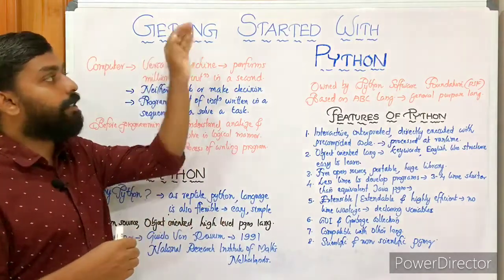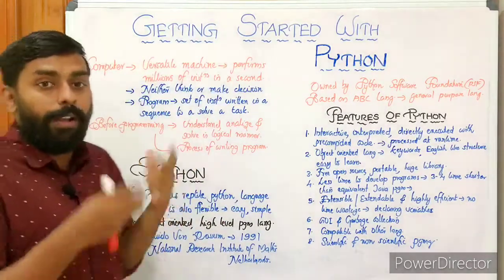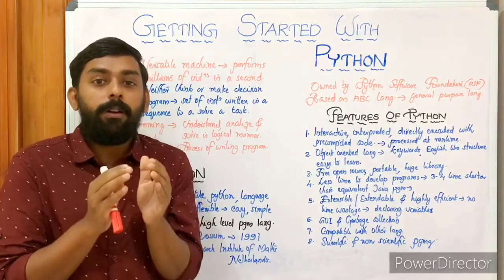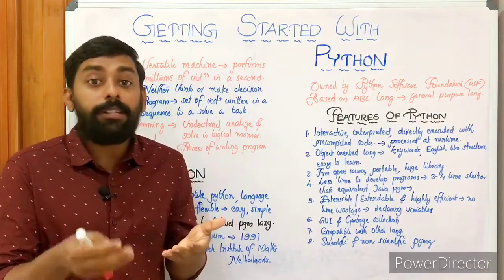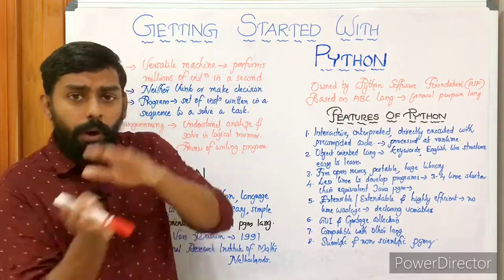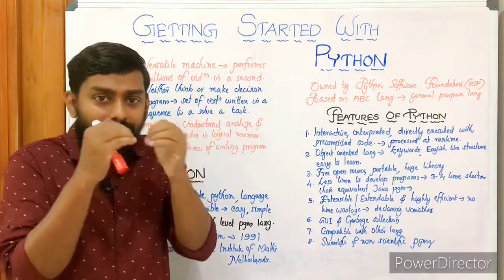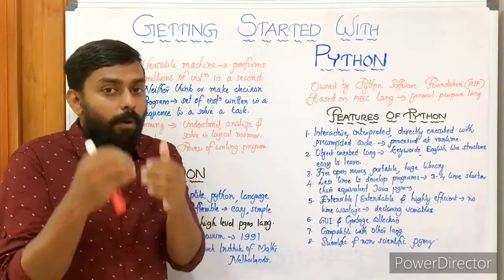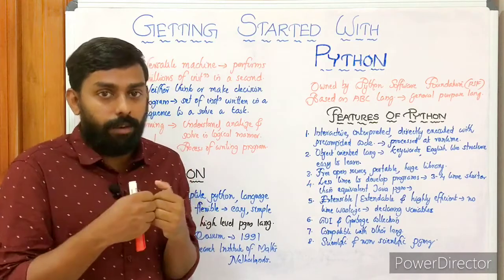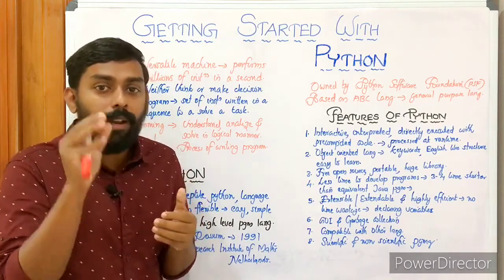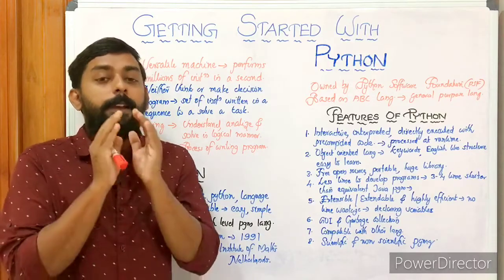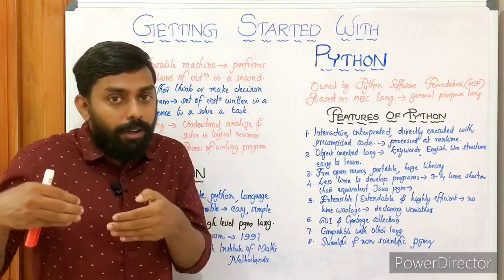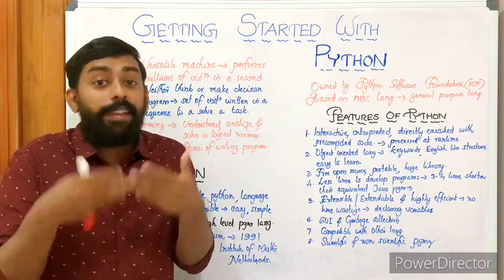The first chapter is getting started with Python, and of course you know what a computer is. A computer is an electronic machine that can accept, store, process and give results based on a set of instructions given by the user. We can avoid the first two or three terms, but the last, based on a set of instructions provided by the user, is important for us. In programming, we are the ones giving instructions to a computer for performing any task, because a computer, being a machine, has no capacity to think on its own or to make a decision on its own.